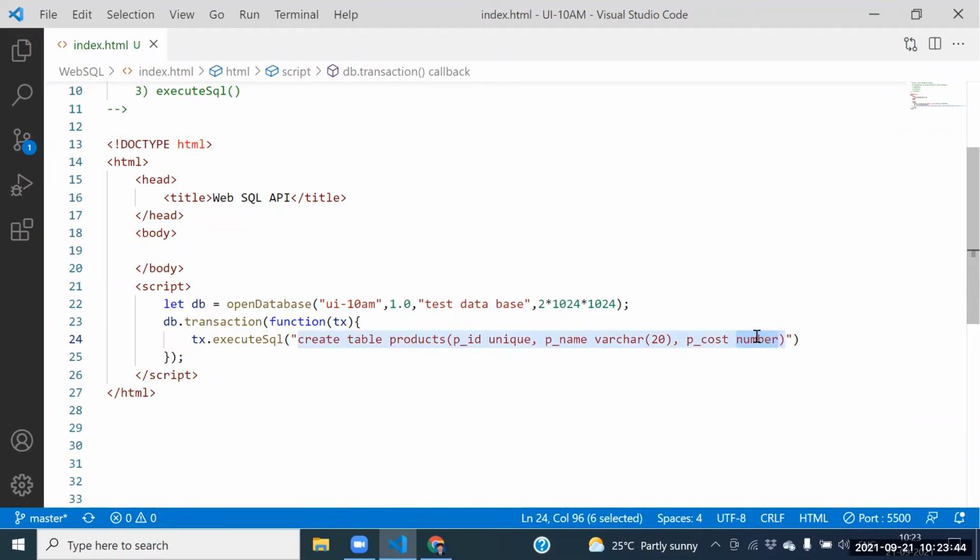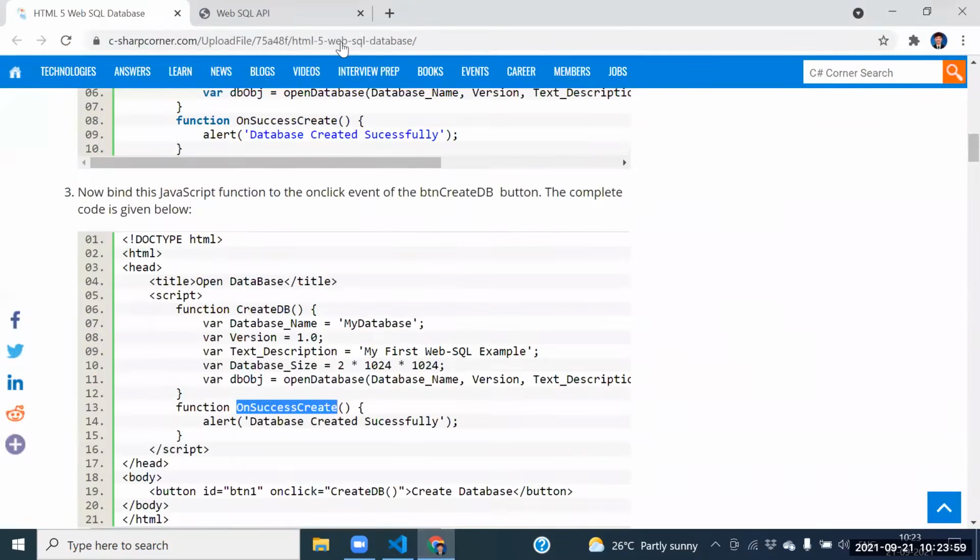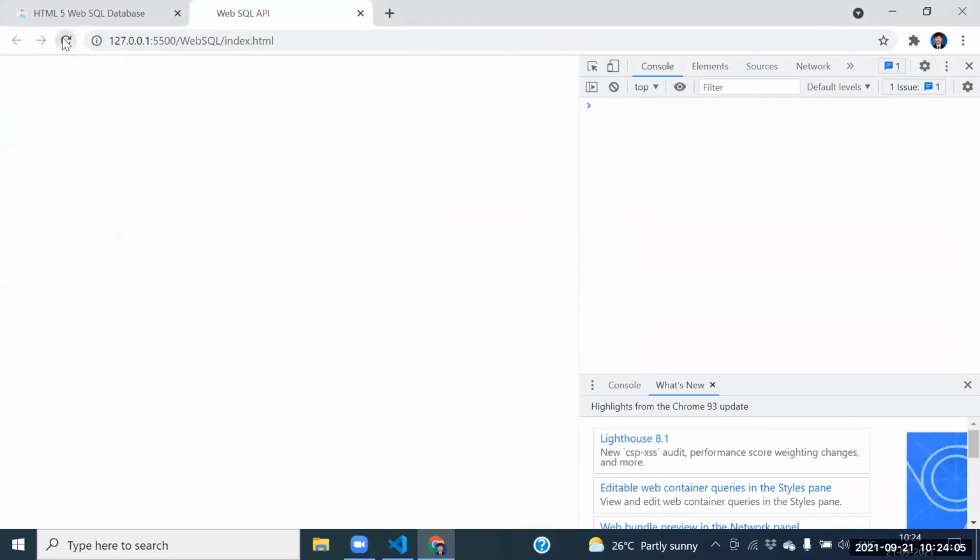Don't worry here. If you get any error, then we will open the website and see that. Okay? Number is the data type, sure? Yes, number is the data type. Try to execute this code. Whatever code is there, we need to execute it here.